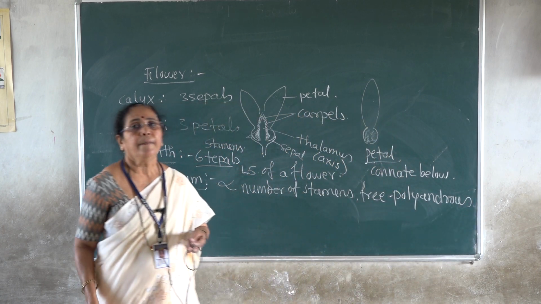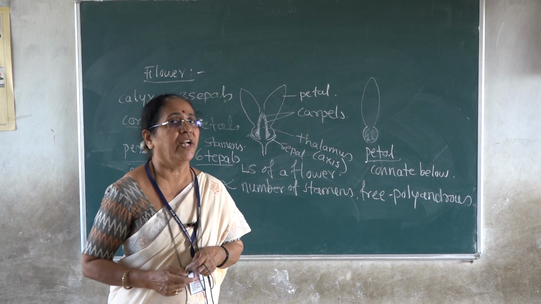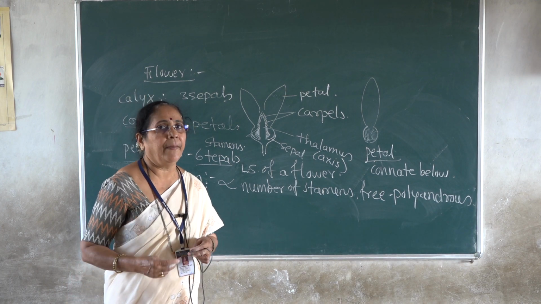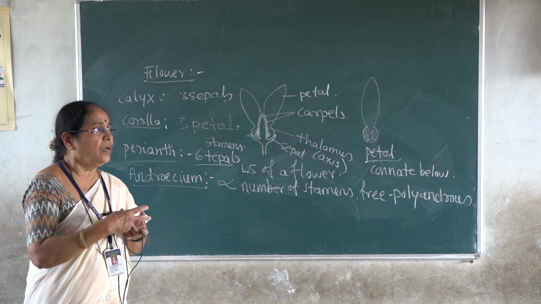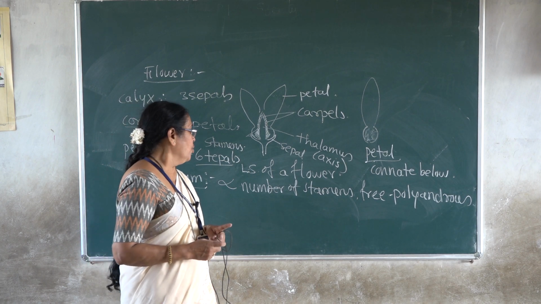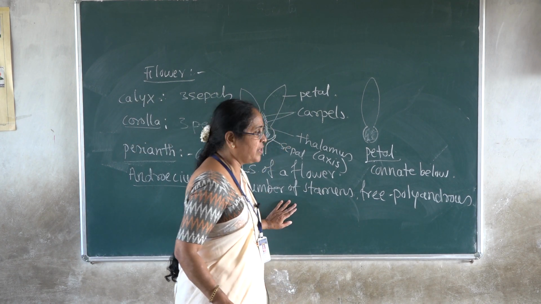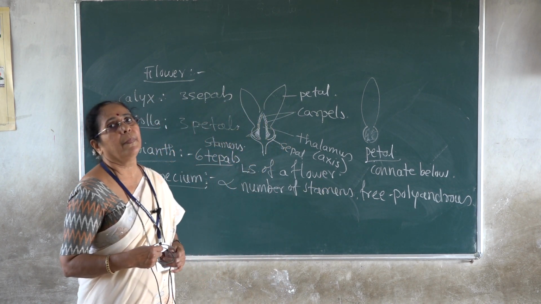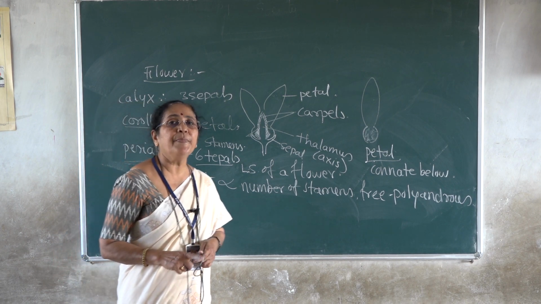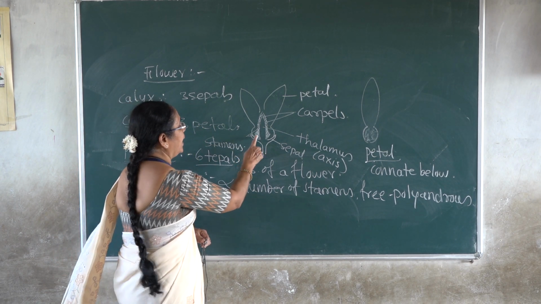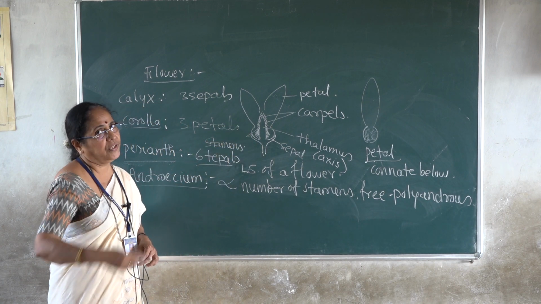Polyandrous. Poly means free. There is no attachment between the stamens of that flower. They are all free. If you just damage the flower, all the stamens will fall off. So there are many, an indefinite number of stamens, and all the stamens are free. With respect to the arrangement on the flower, they are all spirally arranged at the basal part of the axis.